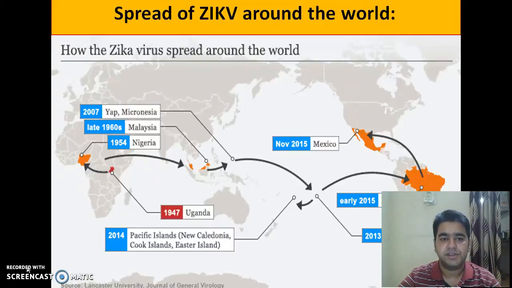This is a figure showing the spread of Zika virus around the world, that is from Uganda in 1947 to Nigeria, Malaysia, Micronesia in the Western Pacific island, to Brazil and Mexico and the America region. This is how the spread of Zika virus has taken place from Africa to the Western Pacific island to the America region.